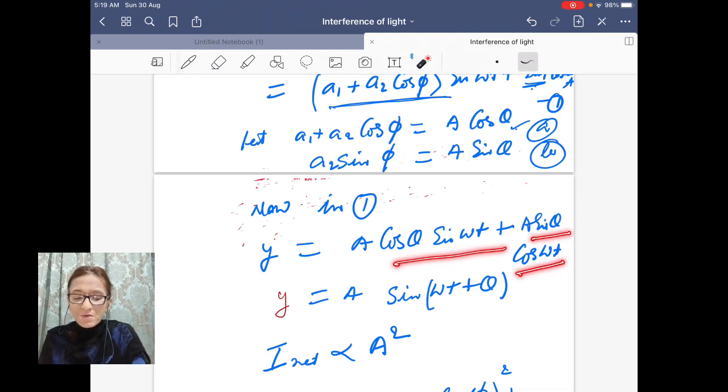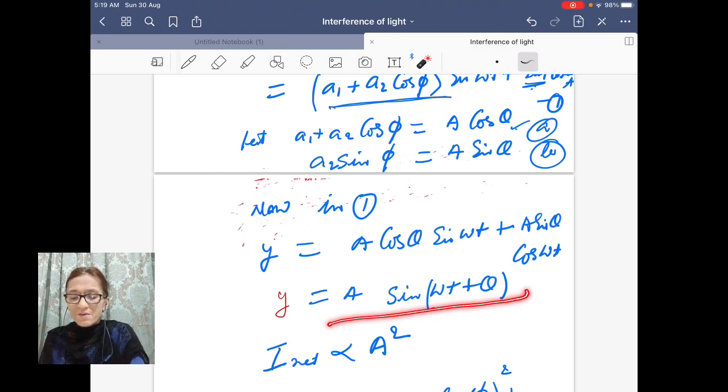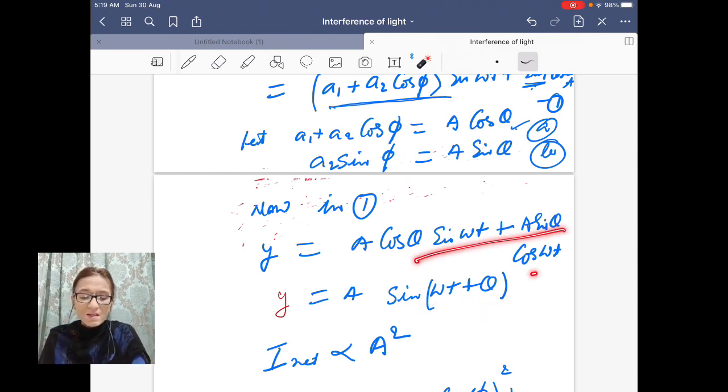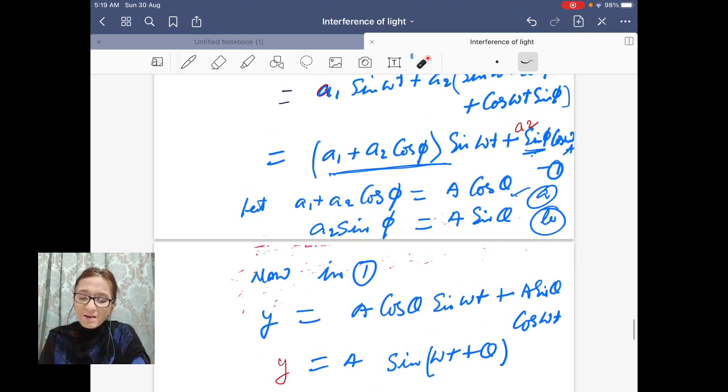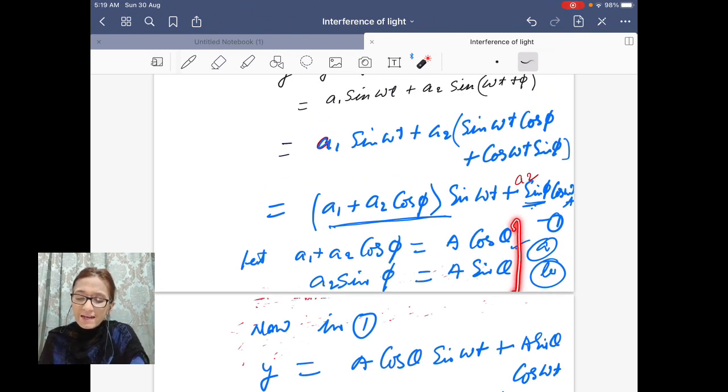So it becomes equal to A sine (omega t plus theta), as sine (a plus b) is equal to this much. So your net intensity, because intensity is proportional to square of amplitude, becomes equal to square of A. Now let me find the value of A from equations small a and small b.